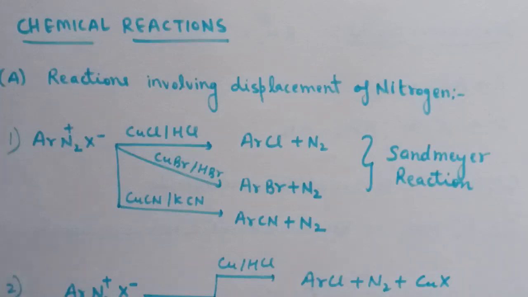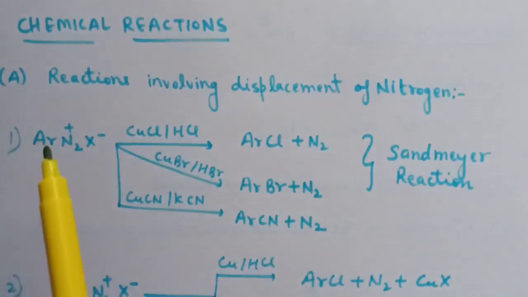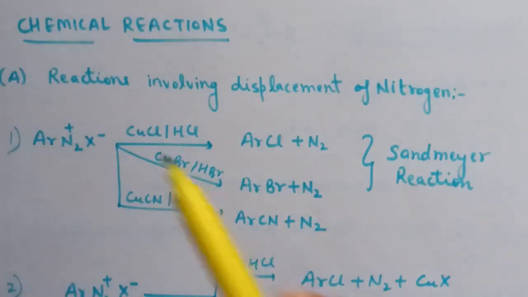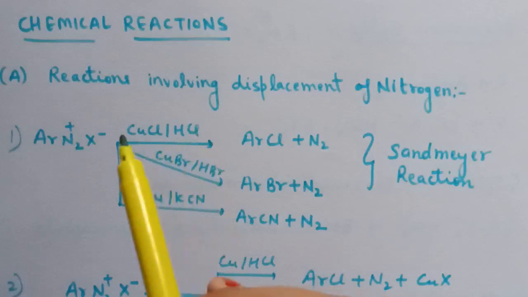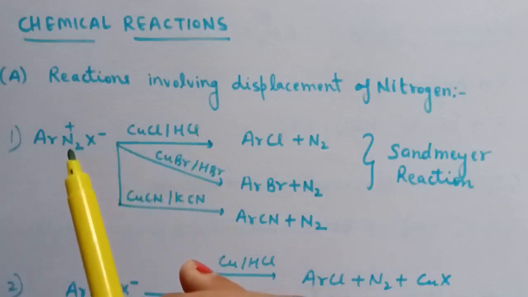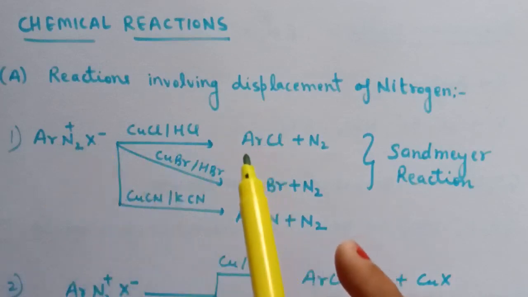So here first is replacement by halide or cyanide ion. Here is the reaction of aryl diazonium halide with CuCl in presence of HCl. So this arene diazonium salt converts to ArCl.